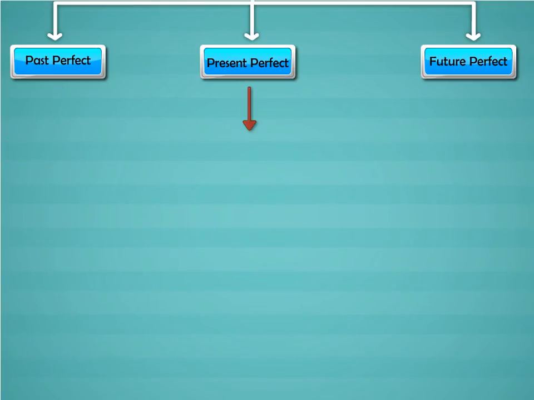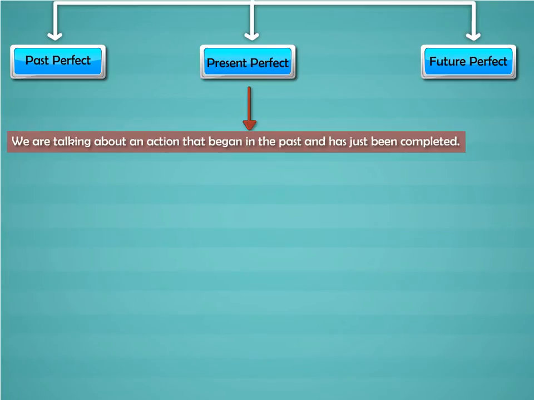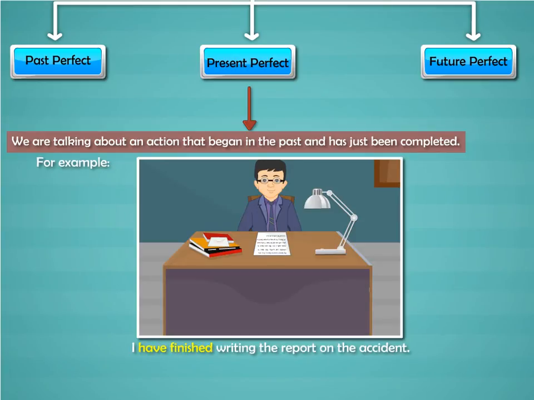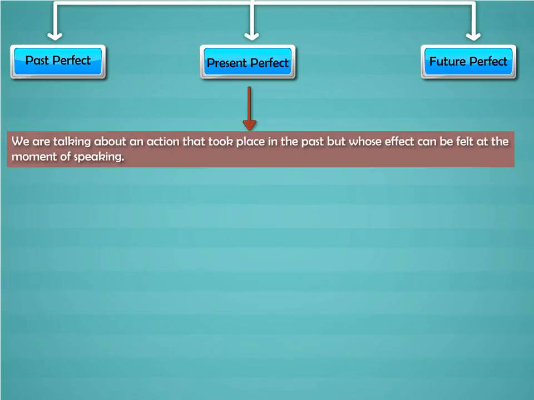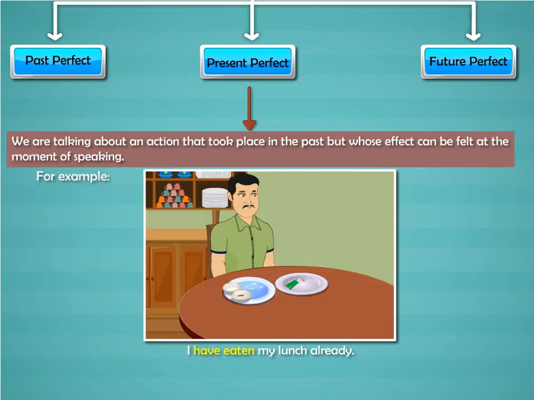The present perfect tense is used when we are talking about an action that began in the past and has just been completed. For example, I have finished writing the report on the accident. We are also talking about an action that took place in the past but whose effect can be felt at the moment of speaking. For example, I have eaten my lunch already.